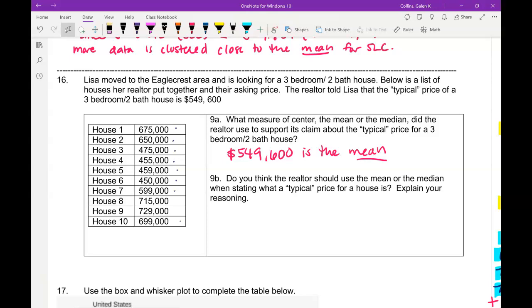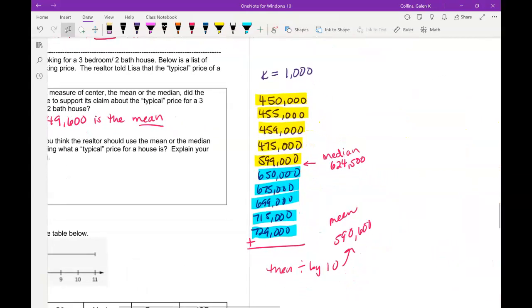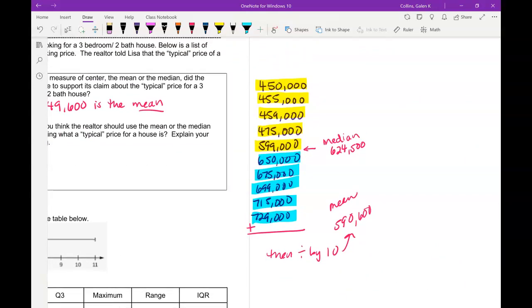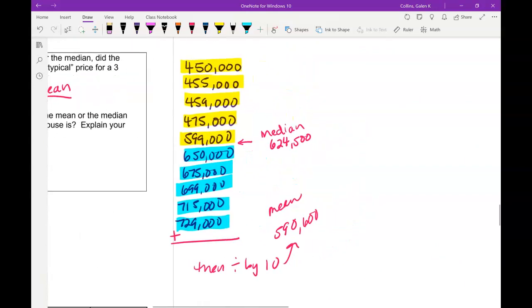The way to answer that question is to find them both. So out to the side, again, we could list all of our data. If we find the center of our data, once our data is in order, from least to greatest, that would be our median.